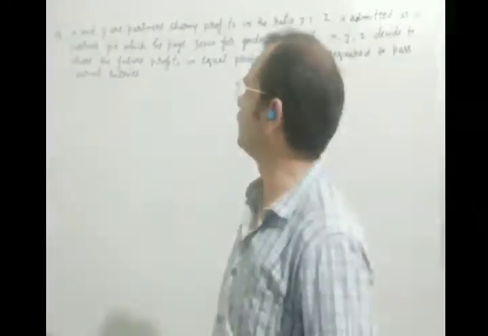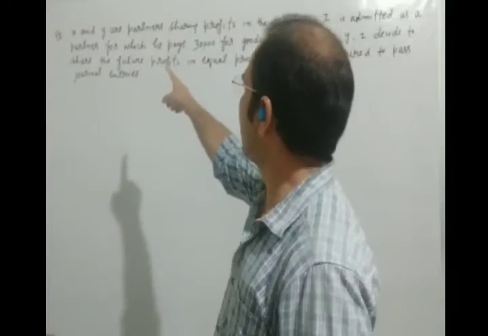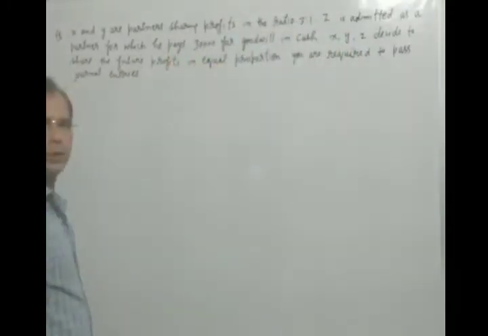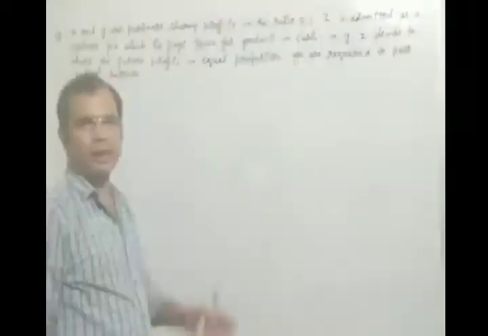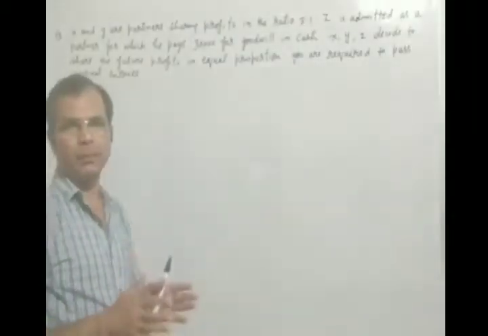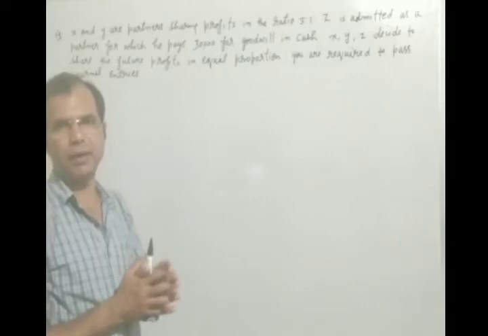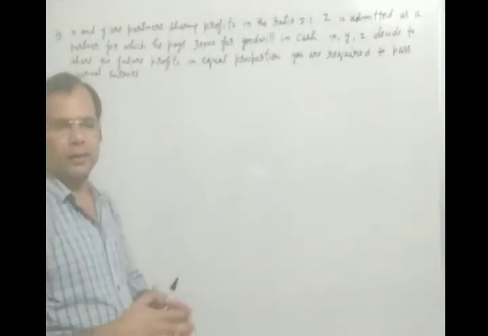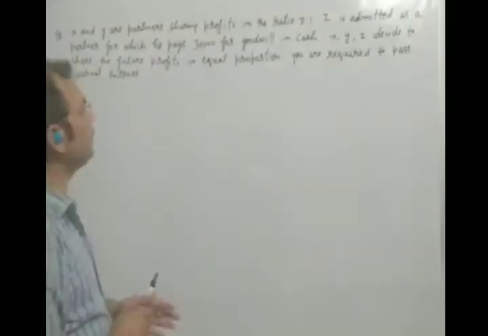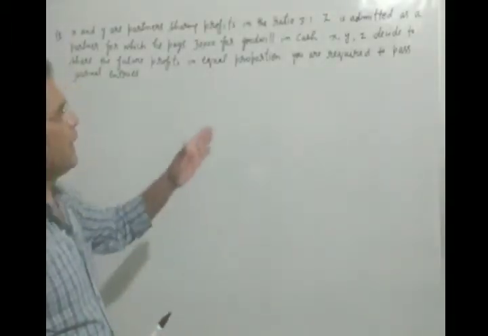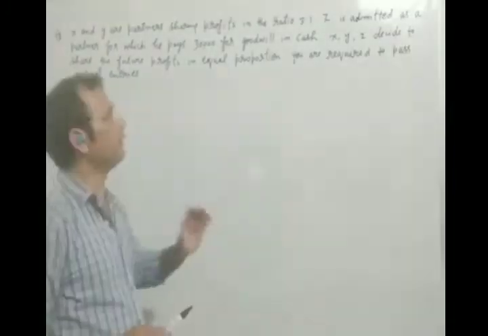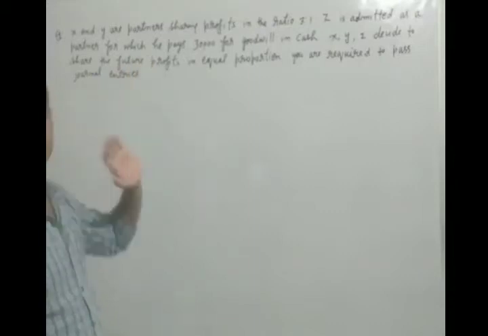Here is a question. X and Y are partners sharing profits in the ratio 3:1. There are two partners, X and Y, and they distribute the profit between them in the ratio 3:1. Z is admitted. A new partner Z is admitted as a partner for which he pays.